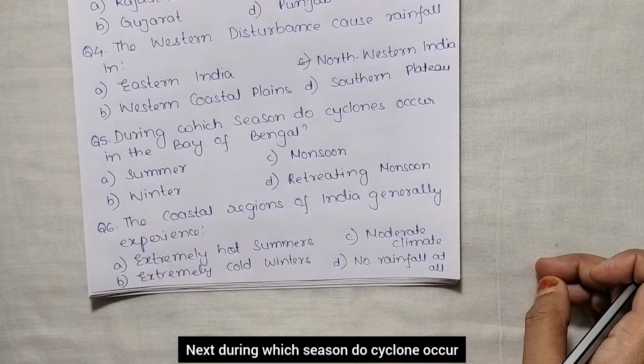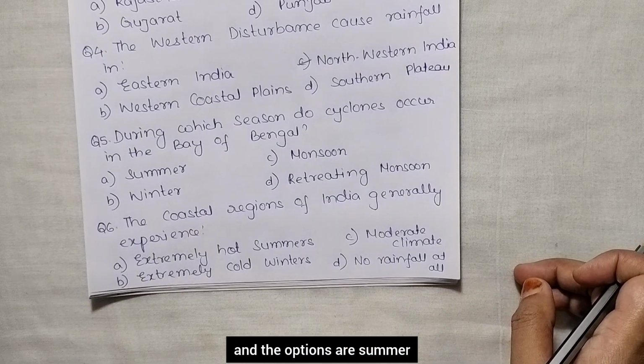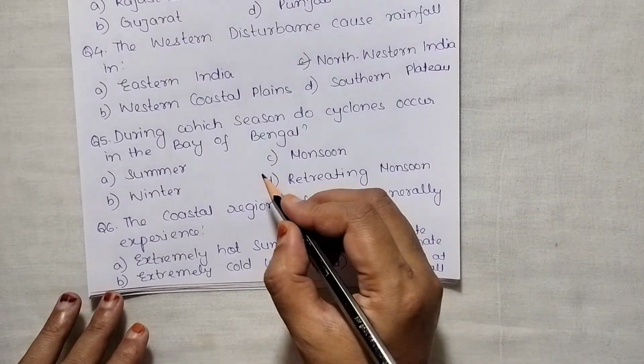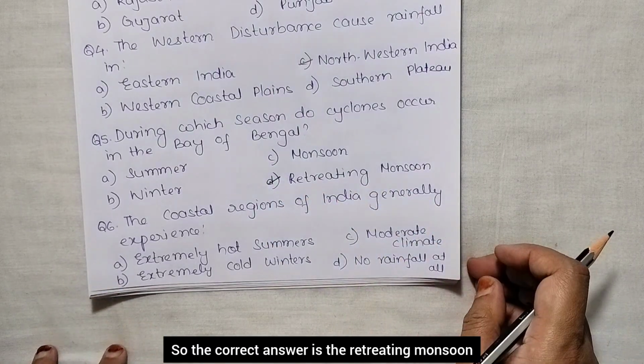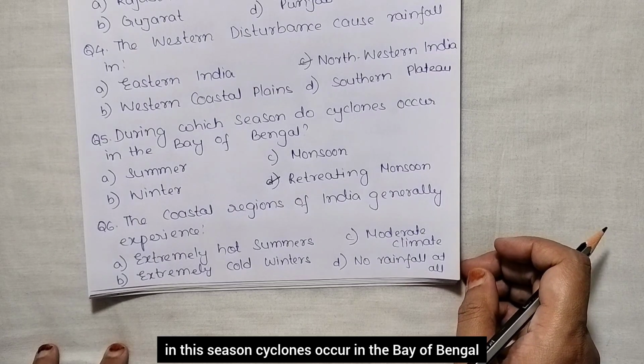Next, during which season do cyclones occur in the Bay of Bengal? And the options are summer, winter, monsoon, retreating monsoon. So the correct answer is the retreating monsoon. In this season, cyclones occur in the Bay of Bengal.